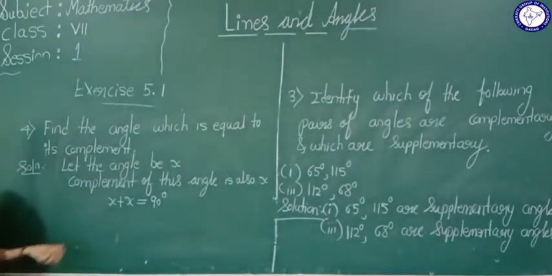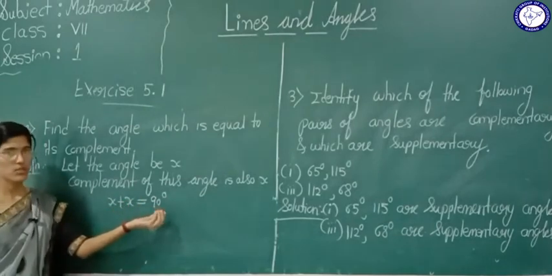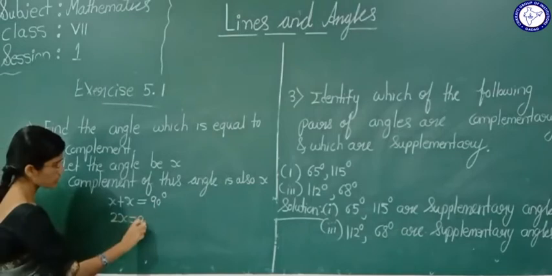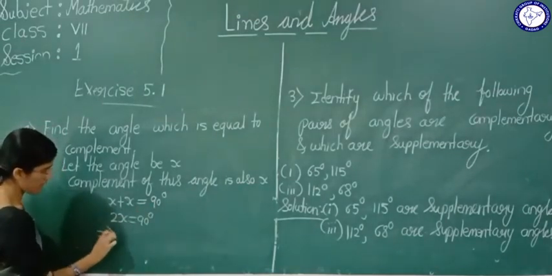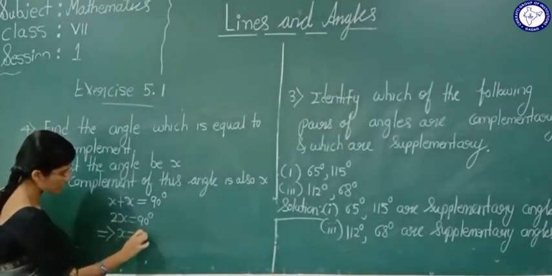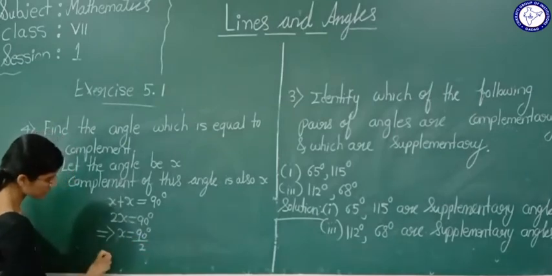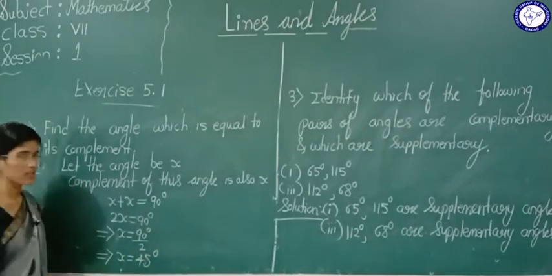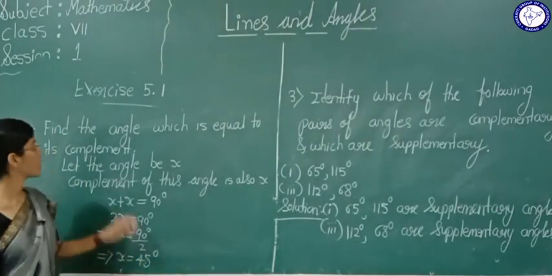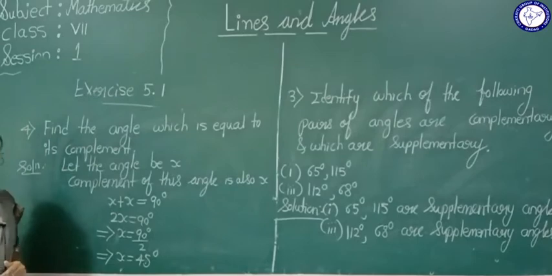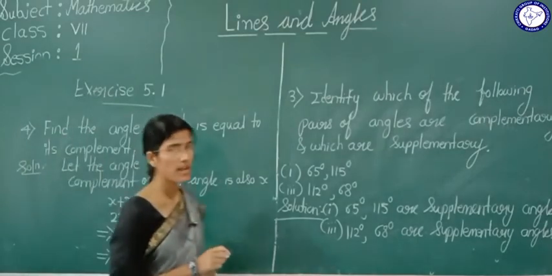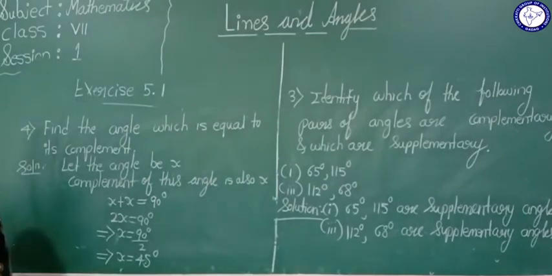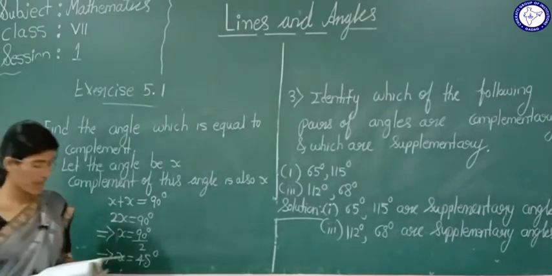Complementary angle means the sum of these two angles should be 90 degree. x plus x is 2x is equal to 90 degree. So this implies x is equal to 90 degree divided by 2. So x is equal to 45 degree. That is, the angle which is equal to its complement is nothing but 45 degree. Now we will go for the seventh main.